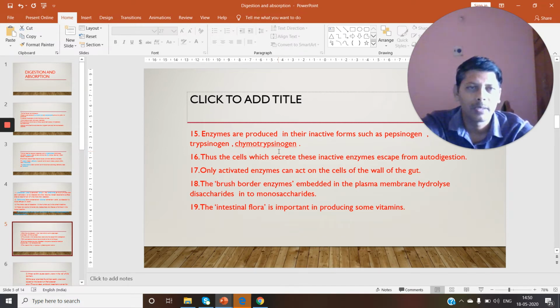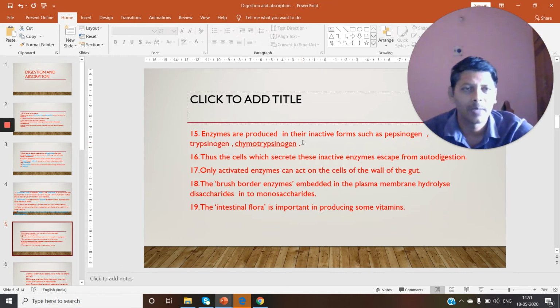Our body cells consist of a cell membrane made up of lipids and proteins, and pepsinogen, trypsinogen, and chymotrypsinogen all digest proteins.